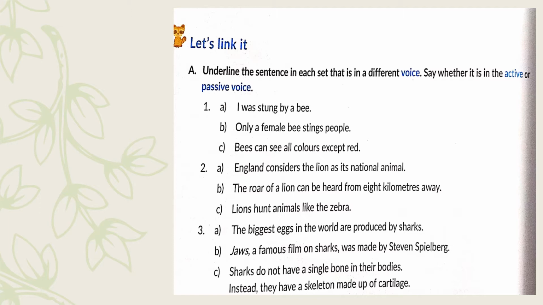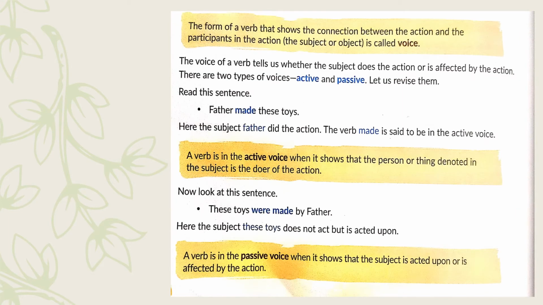Similarly, you're going to link question number 2 and 3 on your own and find out which one is different from the rest two and in which voice are they existing. Coming to your textbook, the form of a verb that shows the connection between the action and the participants in the action, the subject or object, is called voice. So this is a recap of the definition that we have done previously.